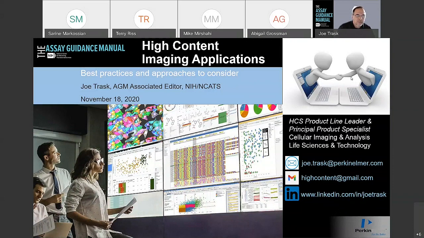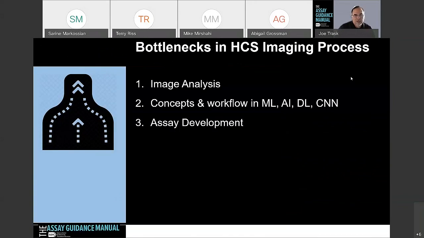So today I want to talk to you about some best practices and approaches to consider in high content imaging assays. The bottlenecks in high content assays today are really around 3 things. The first is image analysis, and I think this is especially true for people who are just entering the field of high content screening, maybe biologists who don't understand how to develop and run image analysis algorithms. The newer thing in the field today is learning the concepts and workflows for using machine learning, AI, deep learning, and neural nets. And the last thing is assay development.